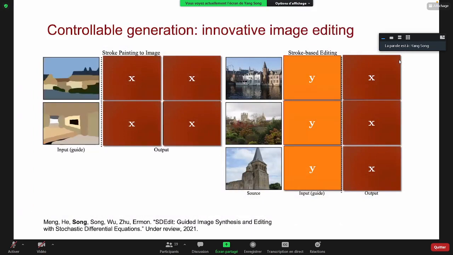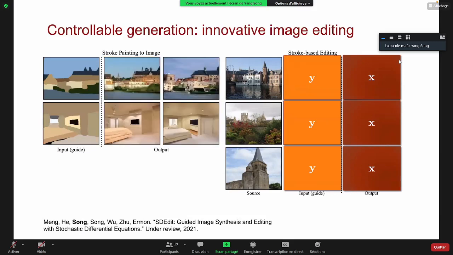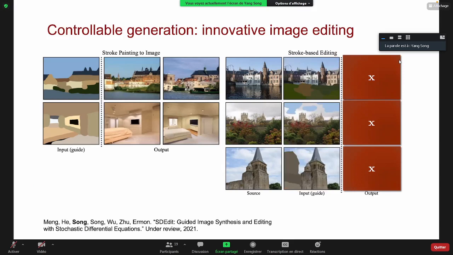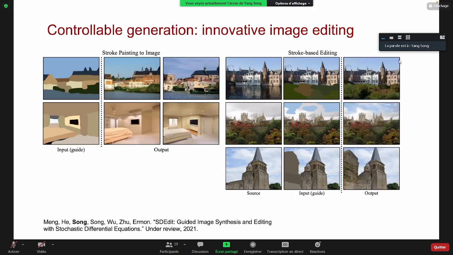Here, the control signal can be some stroke painting. And based on this conditional information, we can generate realistic images and satisfy the constraints of the original stroke painting. We can also use strokes to edit images. For example, we can remove the water and some blue sky and another tower in those images. The samples look to be reasonable. Also, that's the appropriate editing according to our stroke painting.